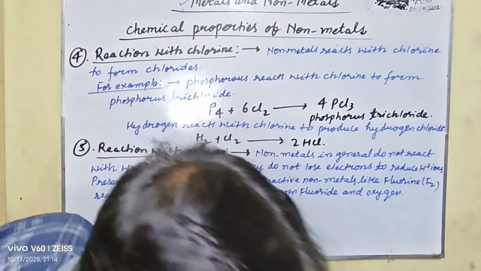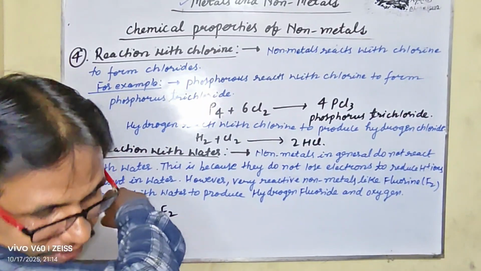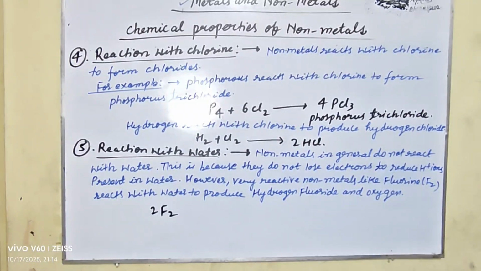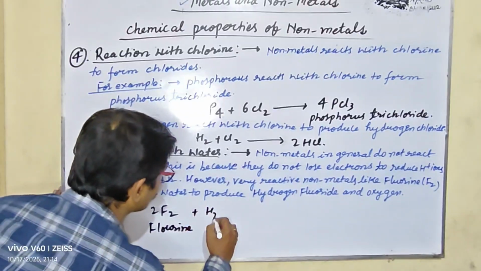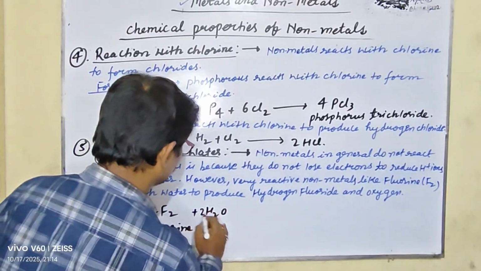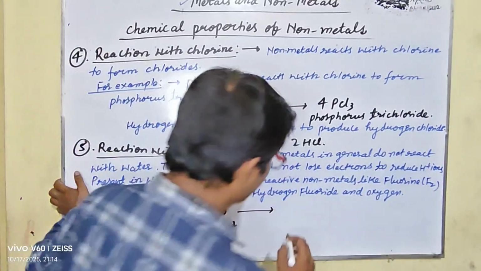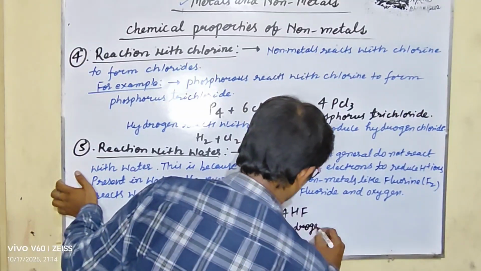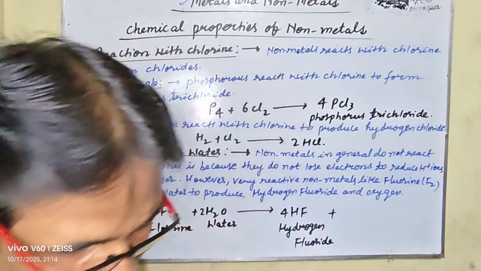Let us take the clear example, that is 2F2 fluoride. Fluorine plus water, that is H2O, water, gives you 4HF hydrogen fluoride plus O2 oxygen.